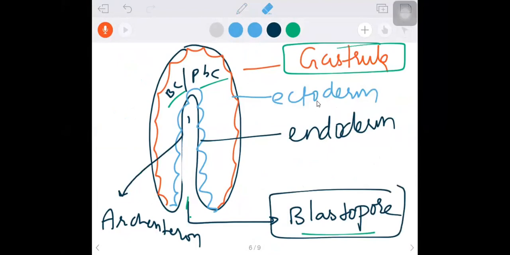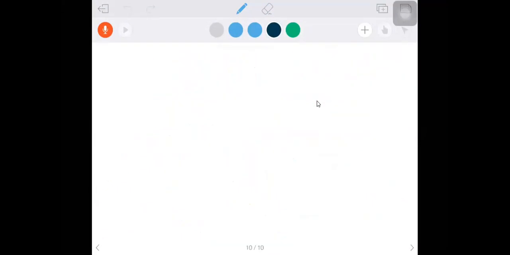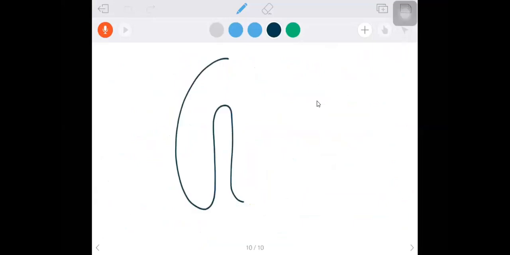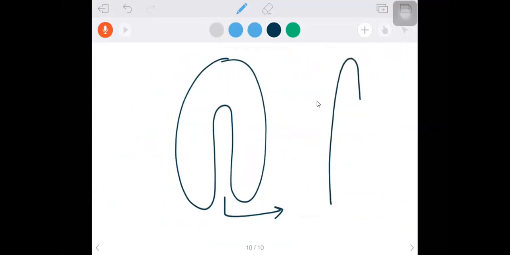Okay, very good. What happens to this blastopore in future? For example, if this is the gastrula, this opening should become something. If you take an animal, this is the mouth and this is the anus. So this is the alimentary canal.